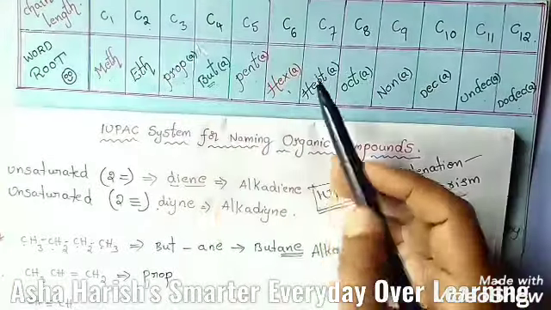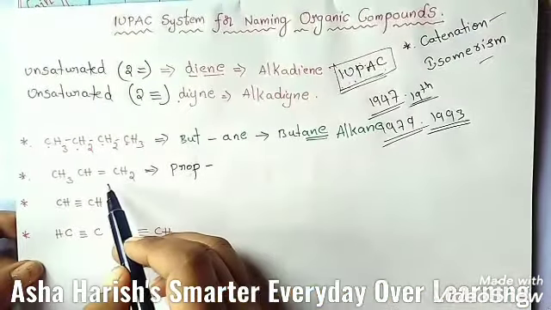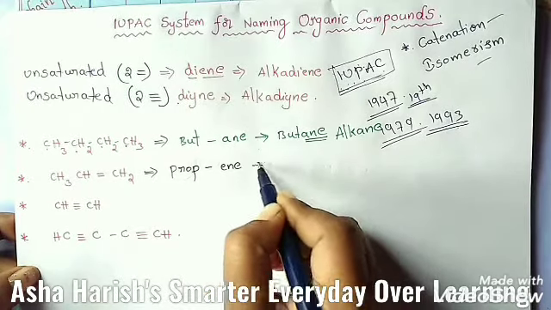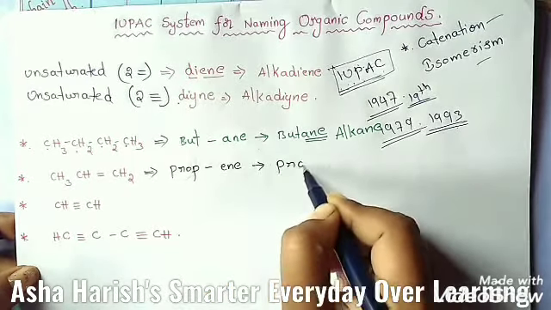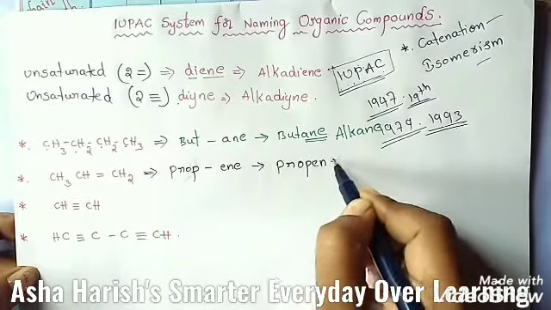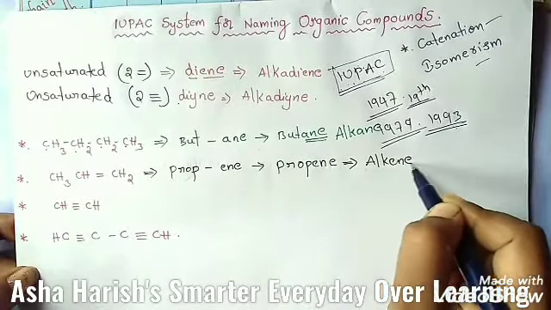Why? Because you can see here 3 carbons, C3, then prop is the root word, right? And the double bond is located here, then the primary suffix should be ene. Then the IUPAC name of this is propene. Why? Because this is the alkene group.